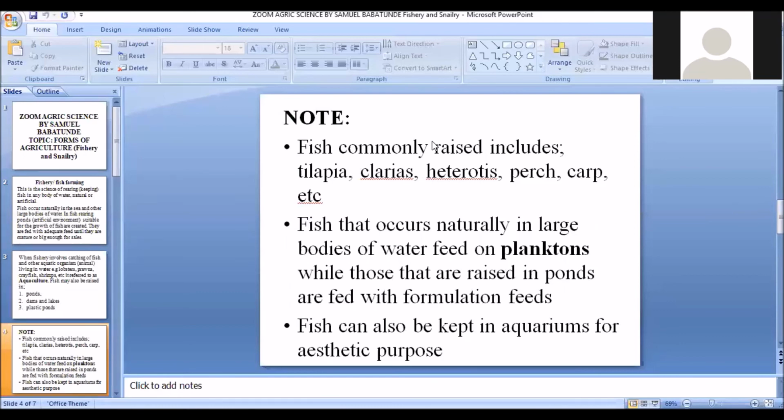So fish can actually be kept in an aquarium for aesthetic purpose also. You can keep fish for beauty. That's what aesthetic means. So you can actually rear fishes in aquariums for beauty.